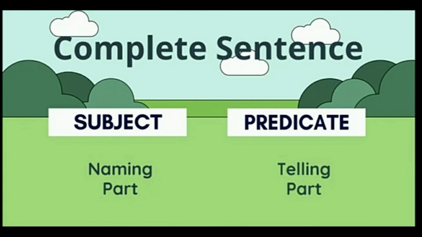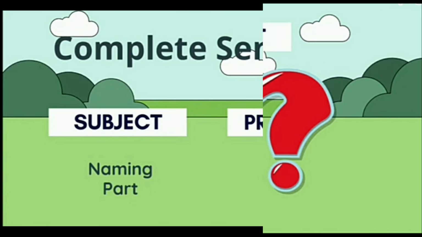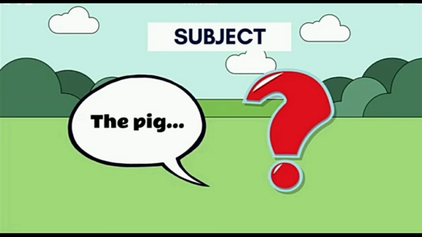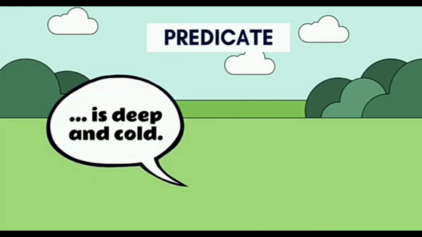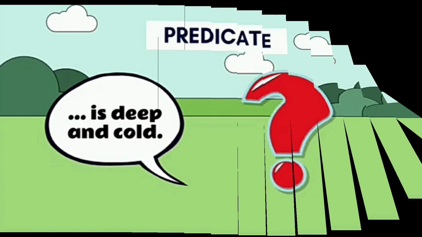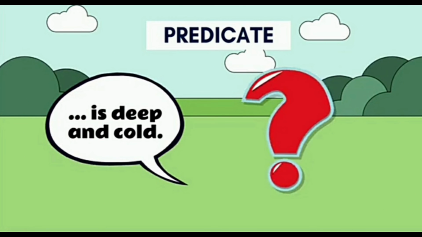Now, subject and predicate make a complete sentence, and if you have only one part, it is not a complete sentence. If you have just a subject like this example, the pig, you have no idea what the pig is or does. And if you have just a predicate like is deep and cold, you have no idea what is deep and cold.